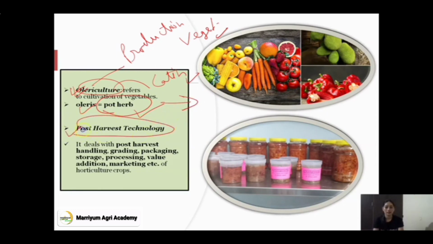Another one is post-harvest technology. Post-harvest technology is basically a branch that deals with management after harvesting, the operations from harvesting to marketing. There are several divisions like post-harvest handling, grading, packaging, storage, processing, value addition, marketing. Processing is basically pickle, jam, jelly; these products come under processing. Storage is how to store the product, and what measures to take to store fruit crops and vegetable crops. All these operations come under post-harvest technology.